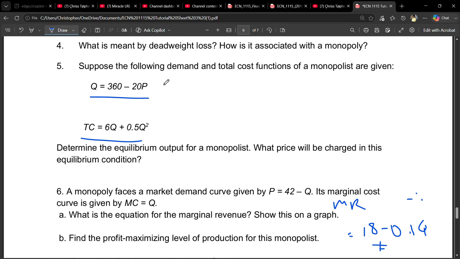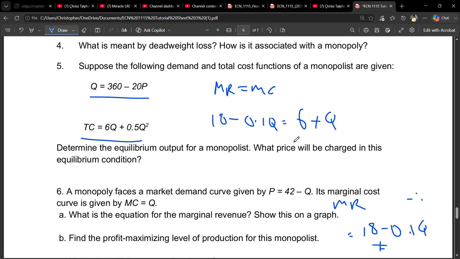So now we have this condition: marginal revenue is equal to marginal cost. What is our marginal revenue? We found that it was 18 minus 0.1Q, and that is equal to, what is that? Well, we found that it was 6 plus Q, and since it's just 1, I'm just going to put Q there.